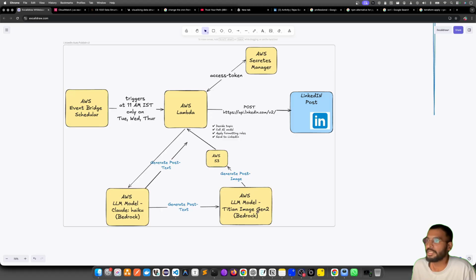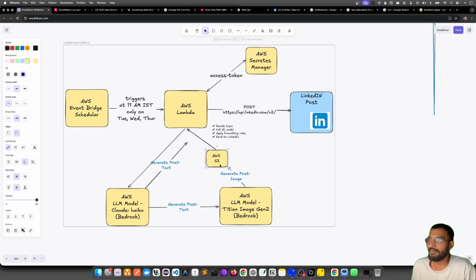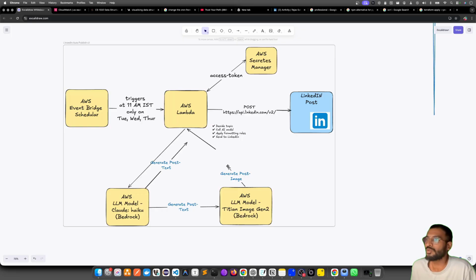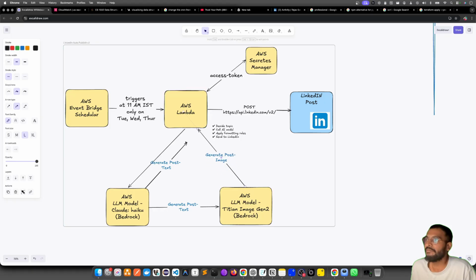So Titan Image Generator Gen 2, again available in Bedrock, takes the output of Haiku as input. I'm not storing the image, though I could store it in S3. The image is then fed to the Lambda.